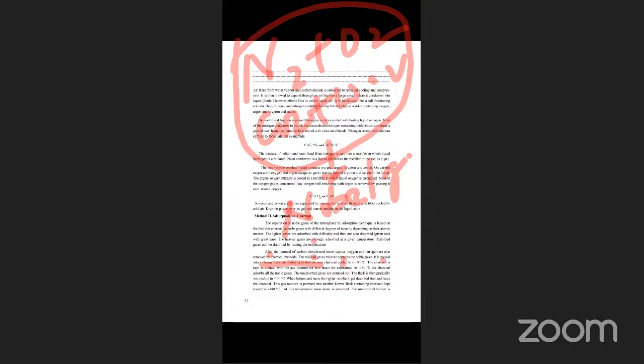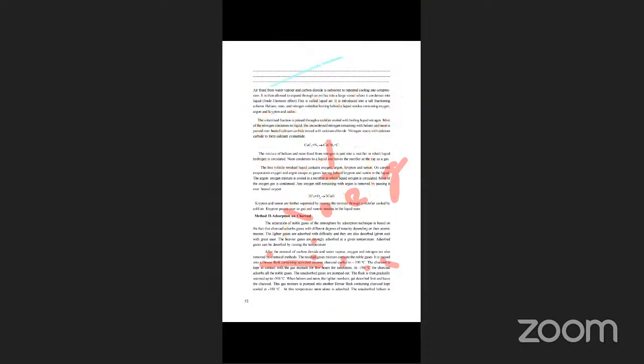The gas mixture is kept in contact with it for a few hours for saturation. At minus 190 degrees, charcoal adsorbs all the noble gases.